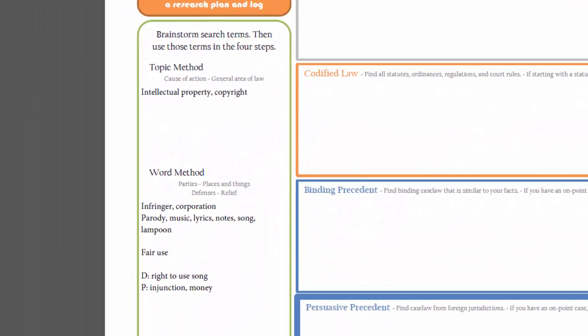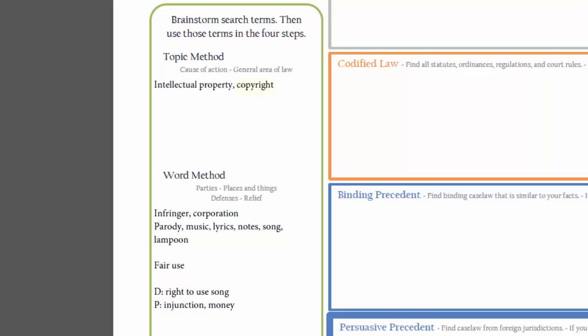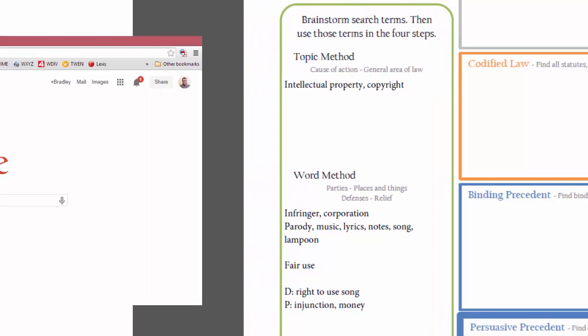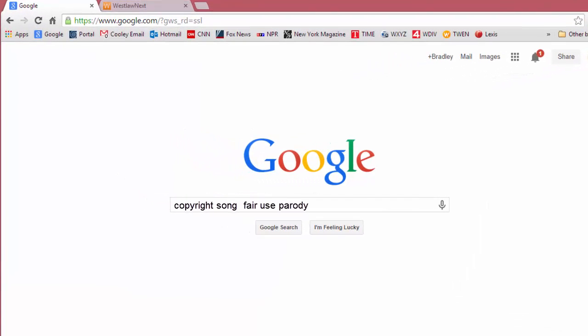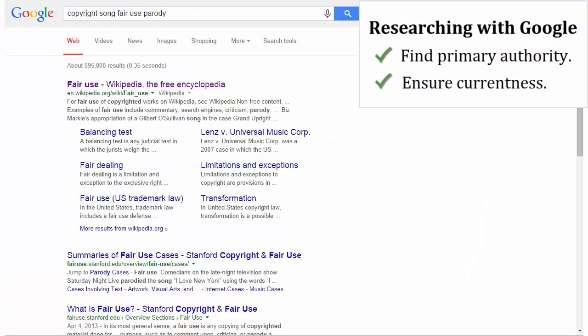So to begin our Google search, of course, we'll use the terms we brainstormed in our blog: copyright, parody, song, fair use. So let's throw those into our Google search bar, and we'll search for that. Now I added a little graphic here just to remind us of our goal. We're looking for primary authority. We don't trust any old website.